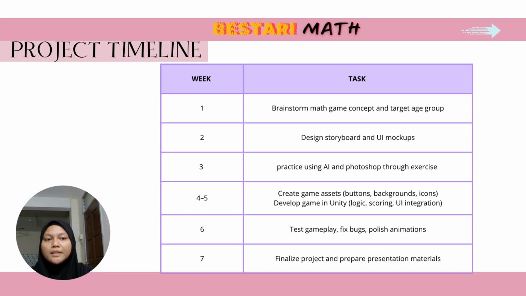For week 6, we tested the gameplay thoroughly, identified bugs, and polished animations to enhance the user experience. This quality assurance step ensured the game was both functional and engaging. And next, week 7, finally, we finalized the project and prepared all presentation materials, including screen recordings and documentation, to showcase the game effectively. This timeline reflects our commitment to planning, collaboration, and continuous improvement. Each phase built upon the previous one, allowing us to deliver a complete and purposeful educational game.